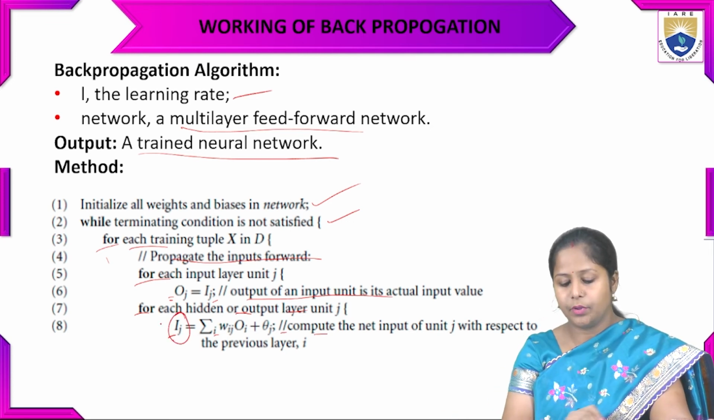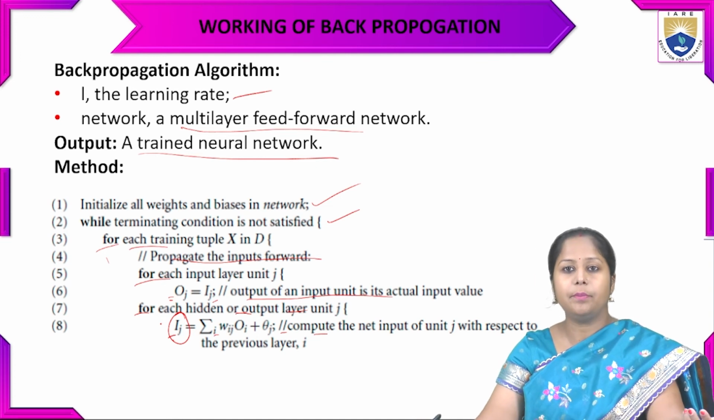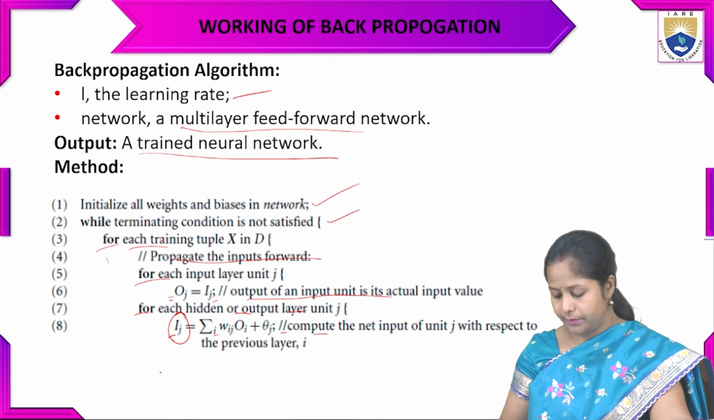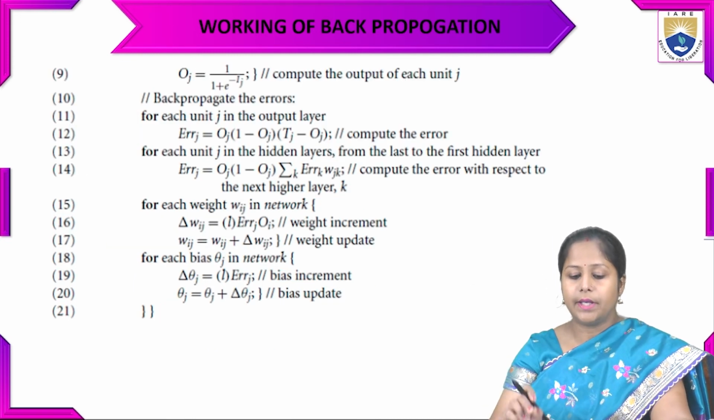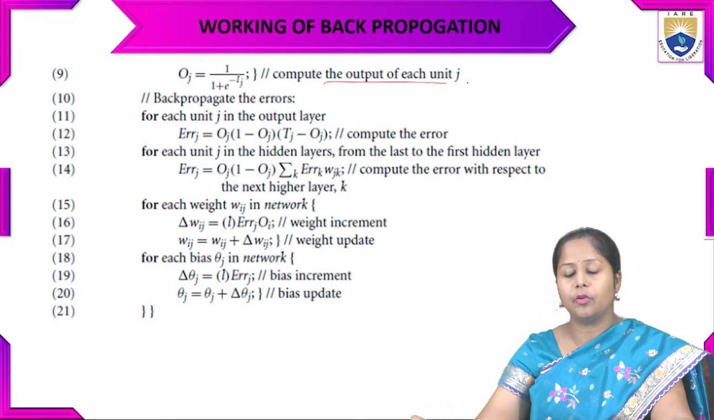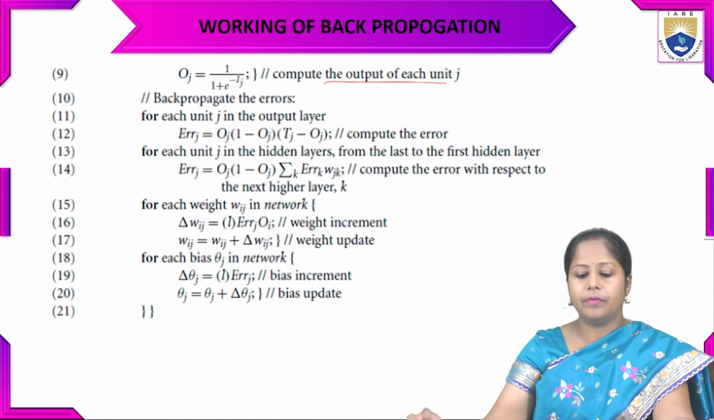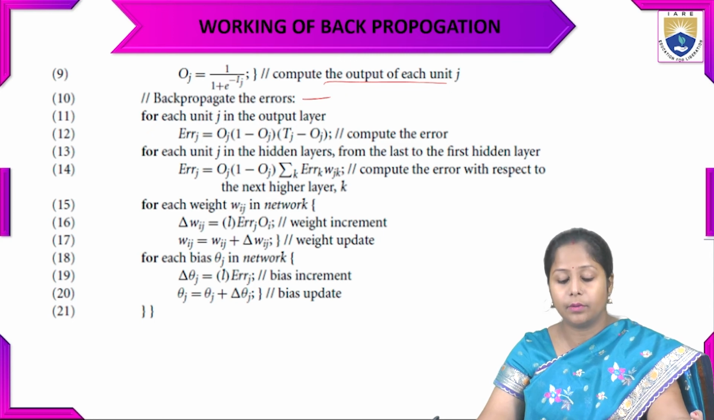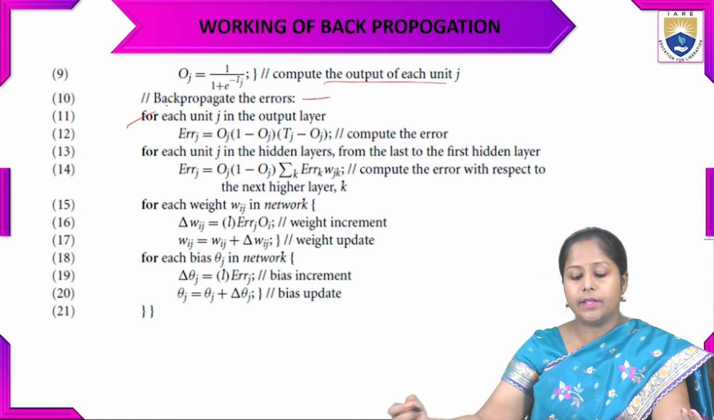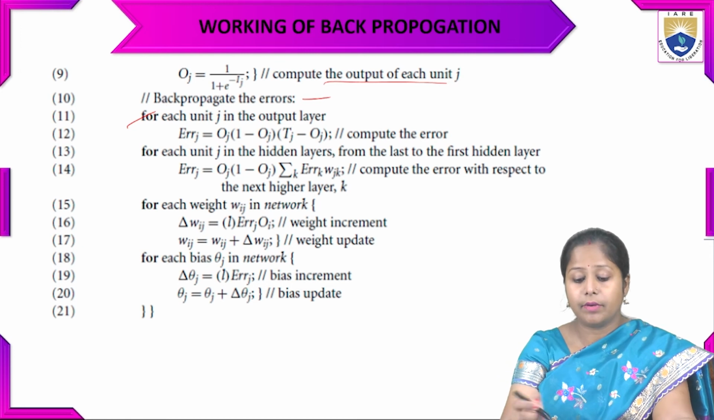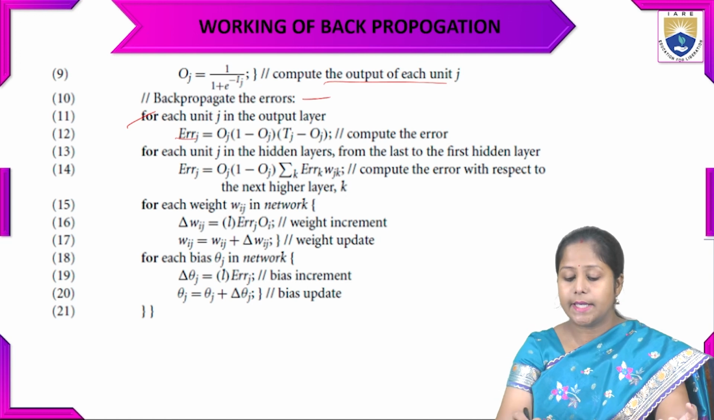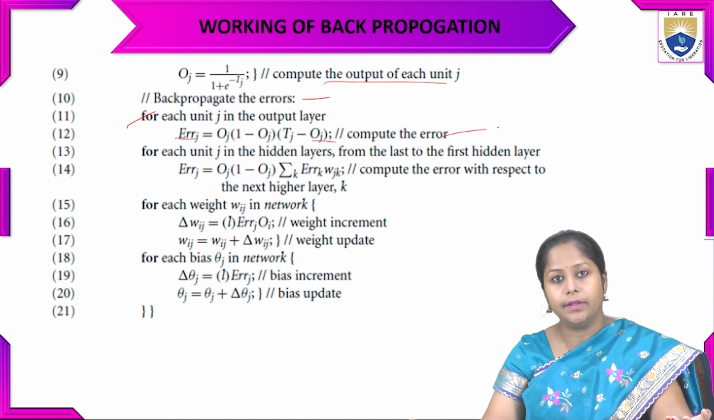Now Oj is equal to 1 over 1 plus e to the power minus Ij. So that is computing the output of each unit j. Now in this algorithm we back propagate the error, so the error will be calculated. Again a for loop over each unit j in the output layer. Error of j is equal to Oj times 1 minus Oj times Tj minus Oj. That is computing the error of the network.